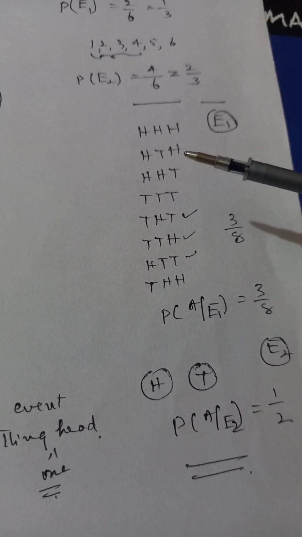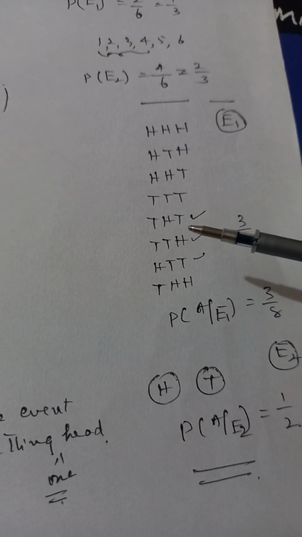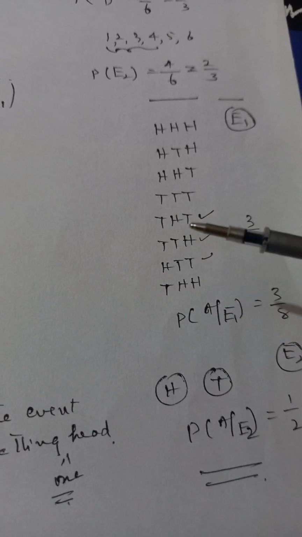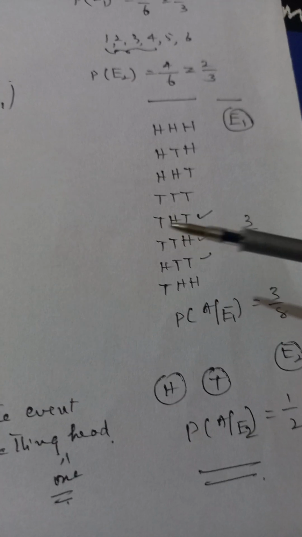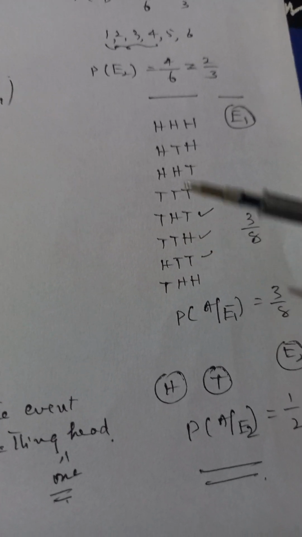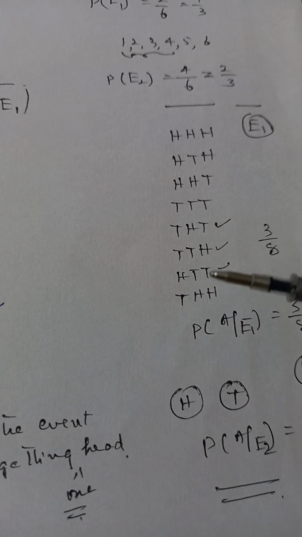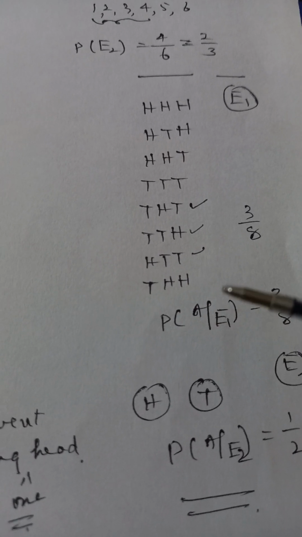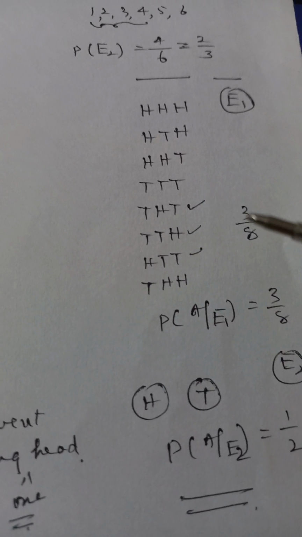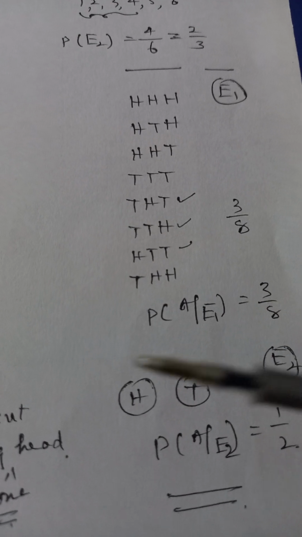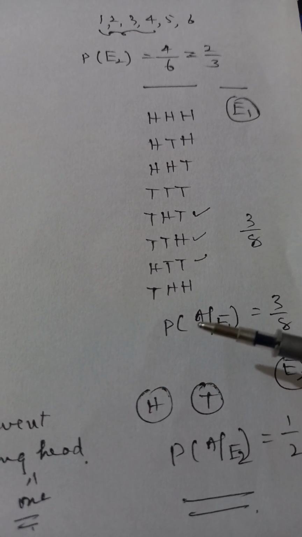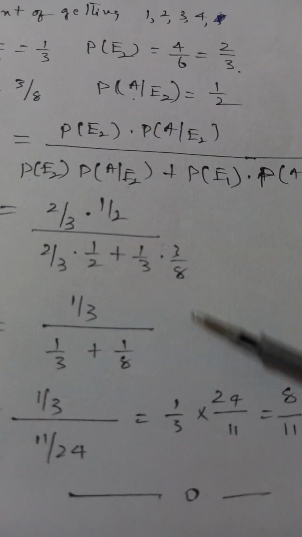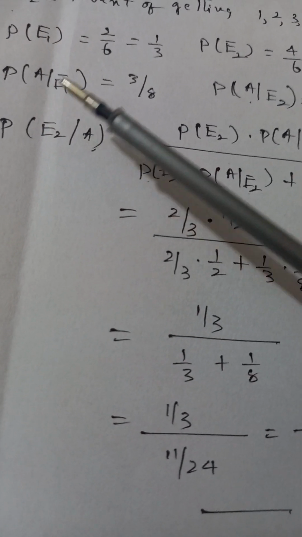HHH, HHT, HTH, HTT, THH, THT, TTH, TTT. Out of this, the possibilities of getting one head are here only: HTT, THT, TTH. So out of 8, there are 3 favorable outcomes. So the probability of getting one head given E1 has occurred is 3 over 8. That is what we have written: the probability of A given that E1 has occurred is 3 over 8.